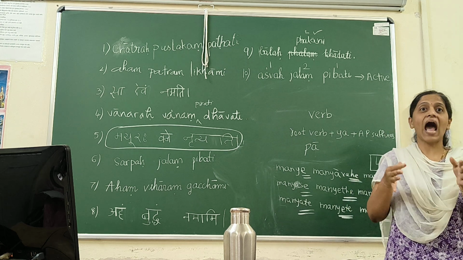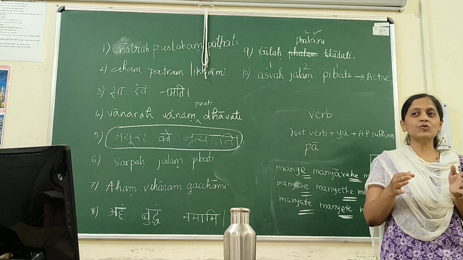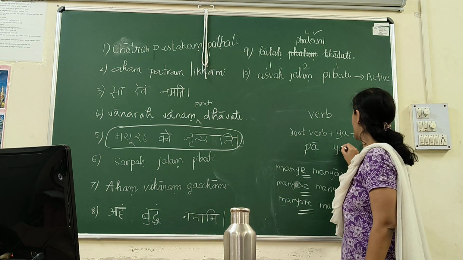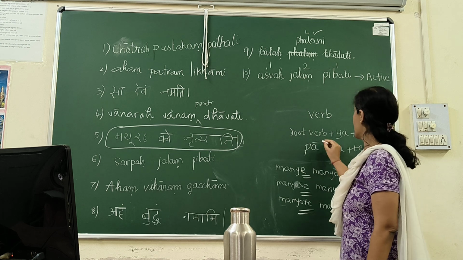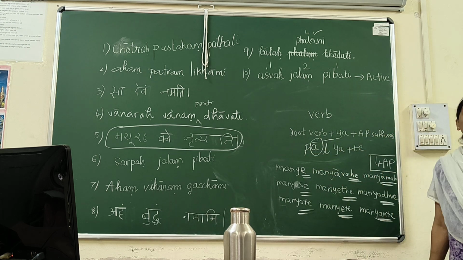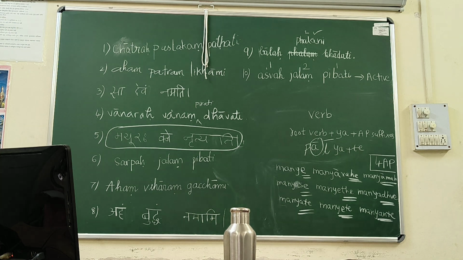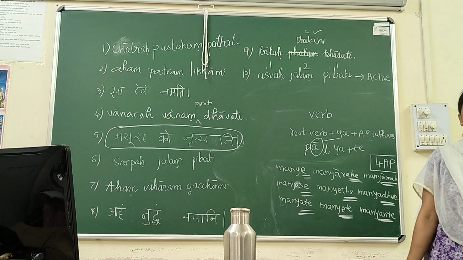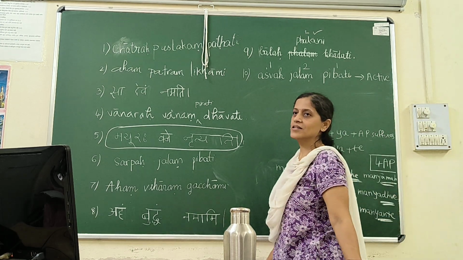And a verb ending in a changes to e. So while adding ya and te, this a will change to e. So the form will be piyate. The passive form of papiba in third person singular will be piyate.